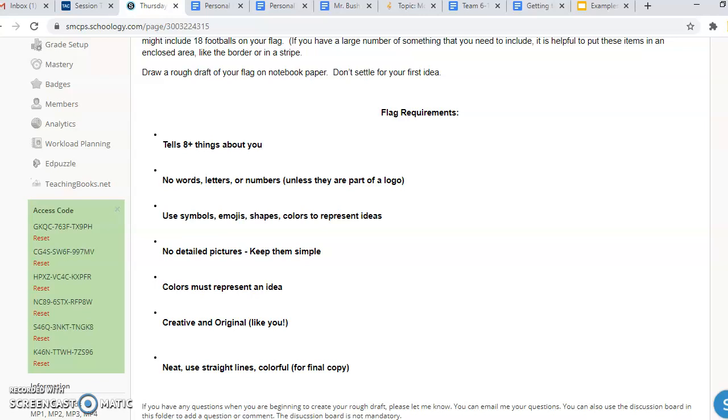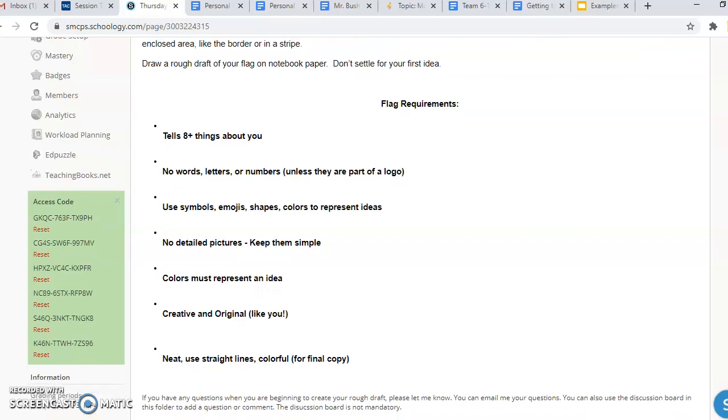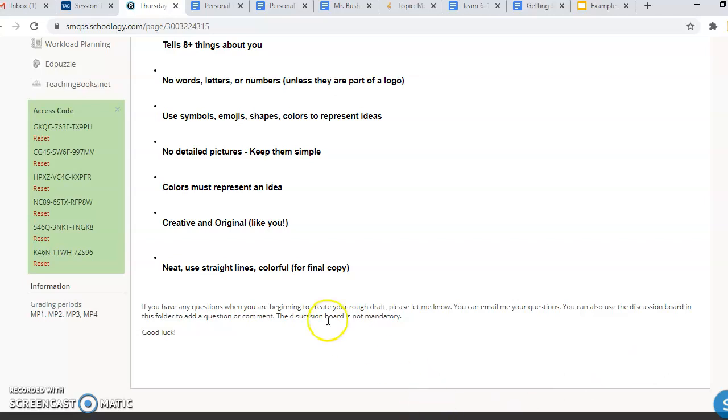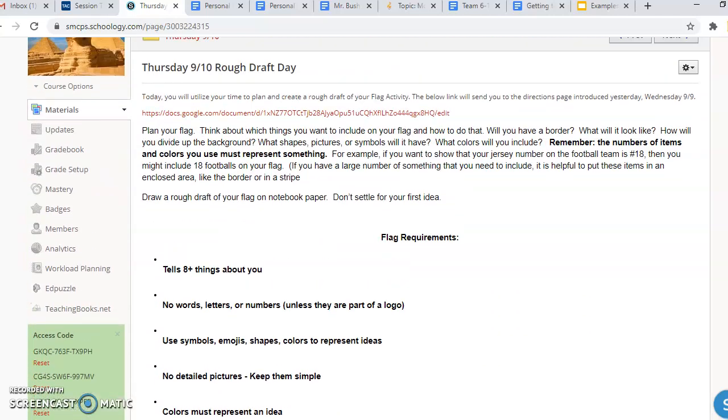So really today was set aside to begin your rough draft of these. Once again, you can do them on any piece of paper. If you want to add color, it might not be a bad idea during the rough draft, so you can have a full plan for when you go to complete your good copy. As you are working today on your rough draft, you could contact me with any questions, no big deal. You can do that via email, or there will be the discussion board.